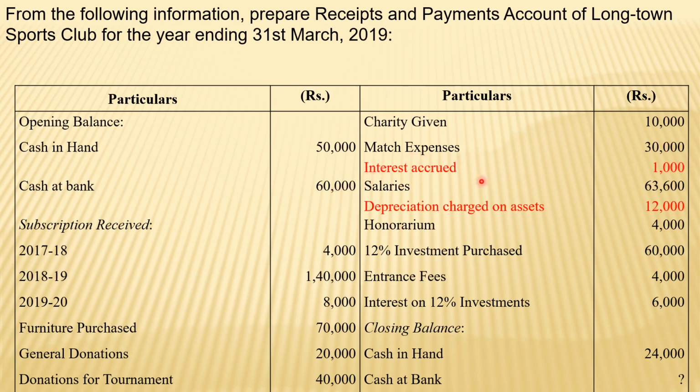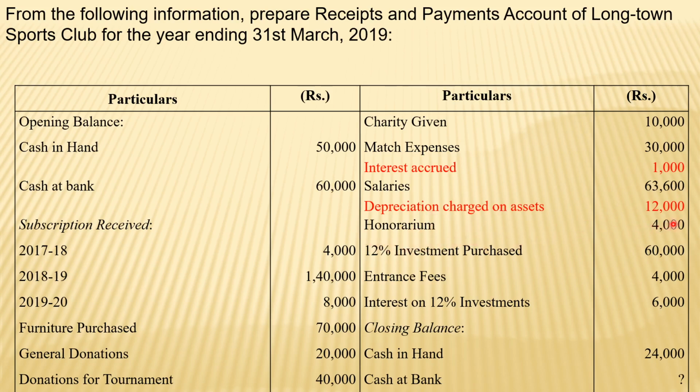Here interest accrued is rupees 1,000. It is a non-cash transaction. I want to show that this non-cash transaction will not come at the time of receipts and payment account. Salaries, nothing mentioned, means salary paid in cash. So it is a cash transaction of revenue nature, and it will come. Depreciation charged on the fixed asset, maybe furniture, 12,000. Here it is also a non-cash transaction, so this is also not coming in receipts and payment account.